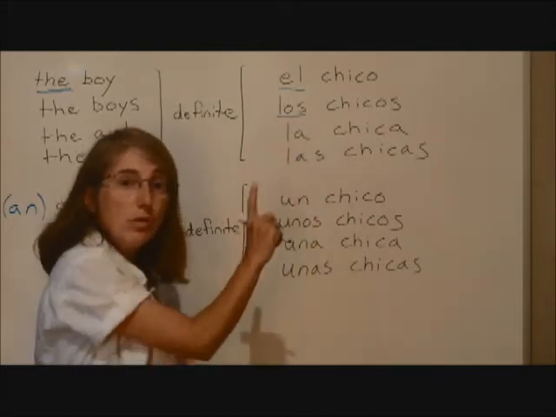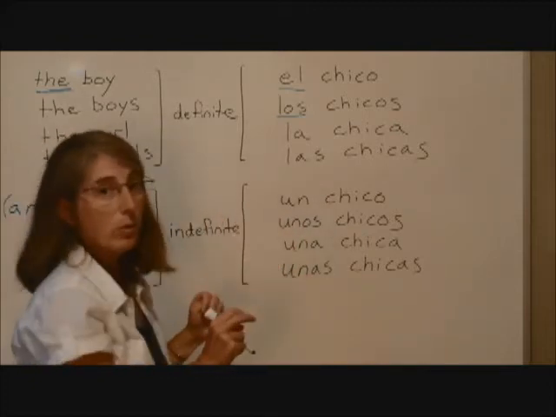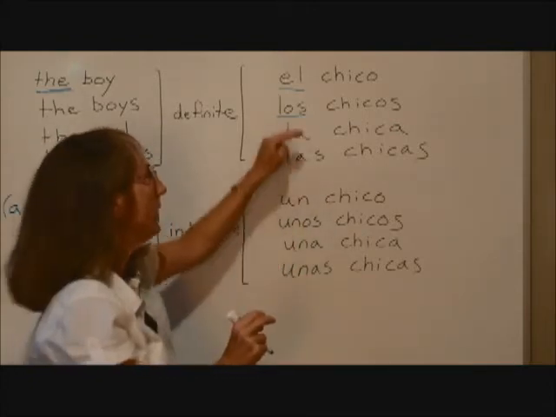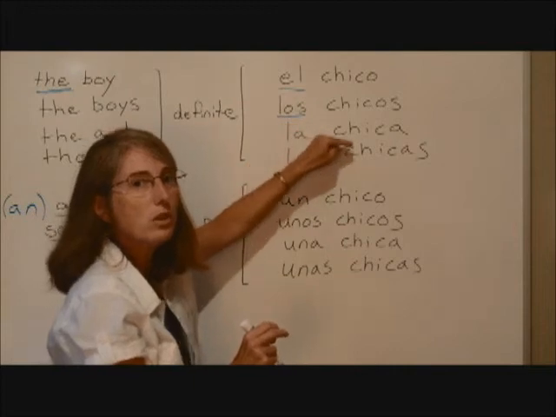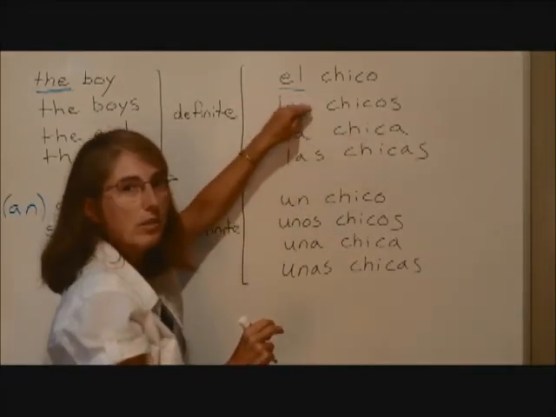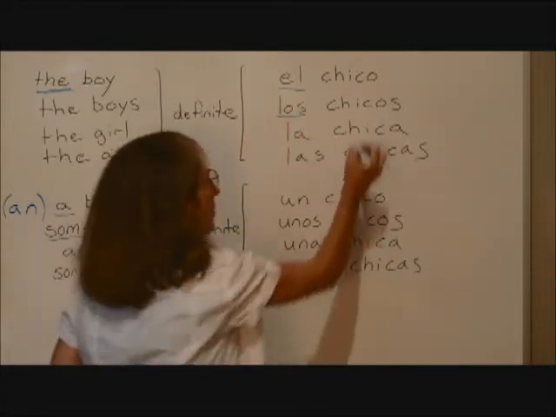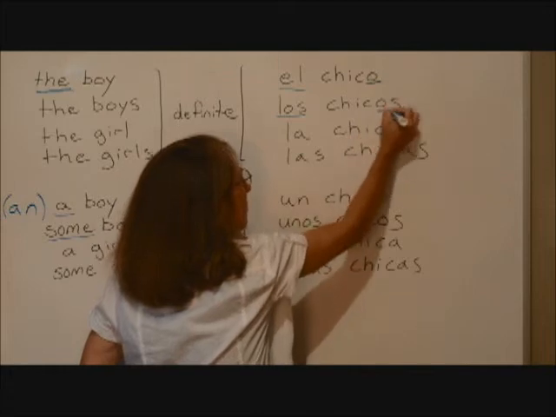Los chicos. What does los chicos mean? It still means the boys. Okay, it means the boys, but the article has to change according to the gender and the number of the noun. So we have singular and plural. This is for masculine nouns.